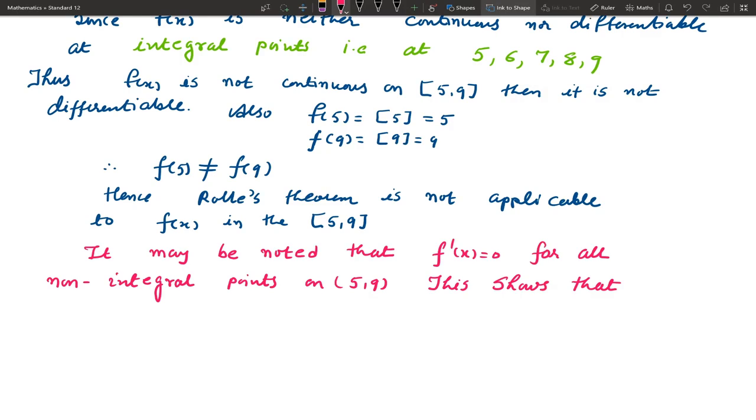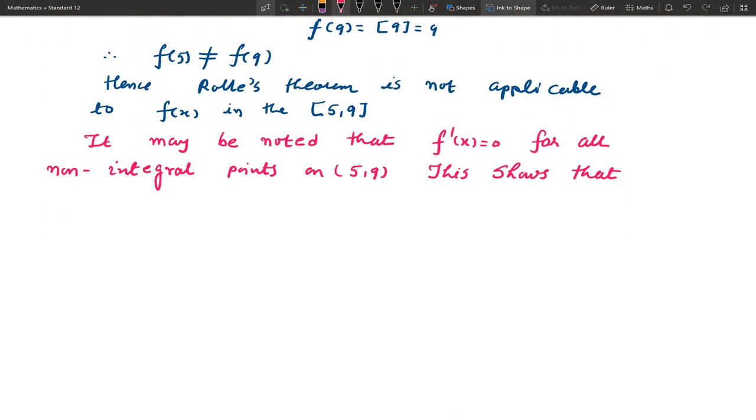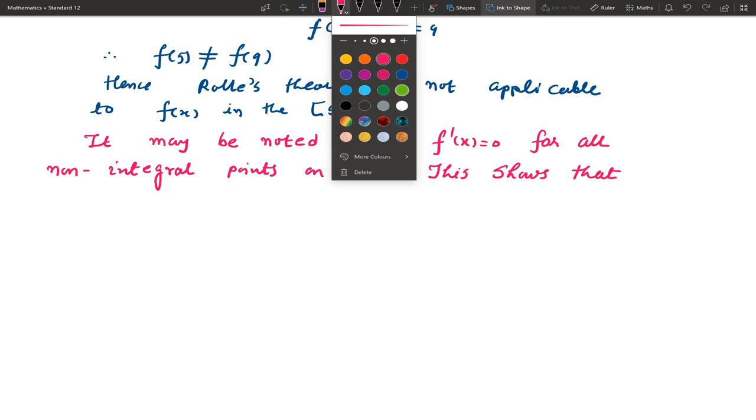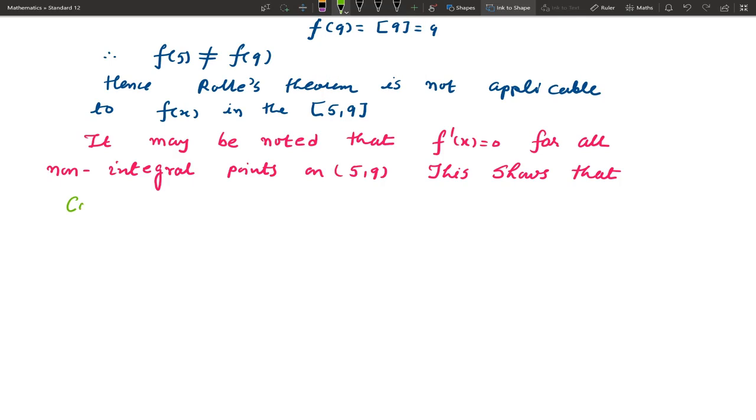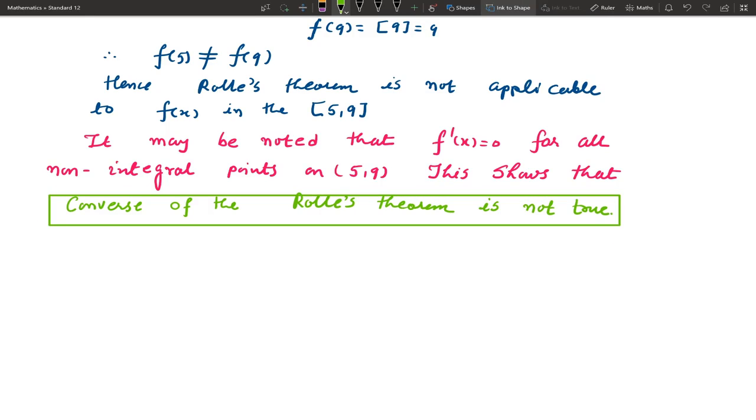This shows that the converse of Rolle's theorem is not true. This is important for this exam.